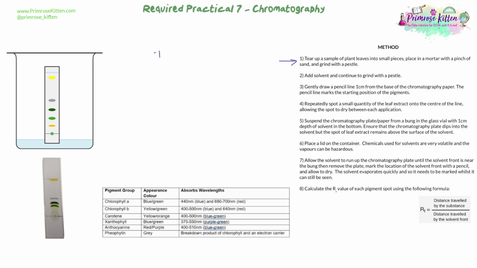We're going to start by grinding up some leaf tissue. Obviously we're going to put a bit of sand in to act as like grit tools to try and make it grind, and you're going to use a pestle and mortar. This is to break open the cells because we need to get the chloroplast out of the cells, and then hopefully try and destroy the chloroplast a little bit as well to get those pigments and those membranes out. We're going to add a solvent and continue to grind it up. Think about when you did factors affecting membranes permeability. So it's going to disrupt and destroy the membrane, get those pigments out, those photosystems out, and dissolve it in that solvent.